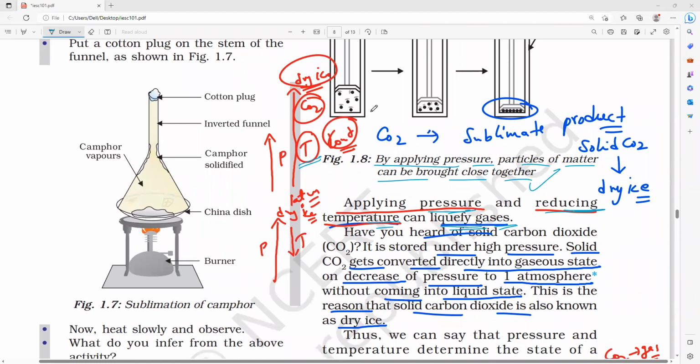Yes, sir. So you know the freezing point of dry ice. If you want to form the dry ice, if you keep the temperature at minus 78 degrees Celsius, or minus 109.3 degrees Fahrenheit, then it will automatically convert into what?